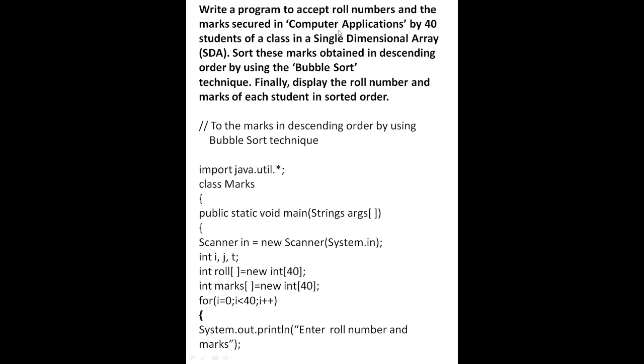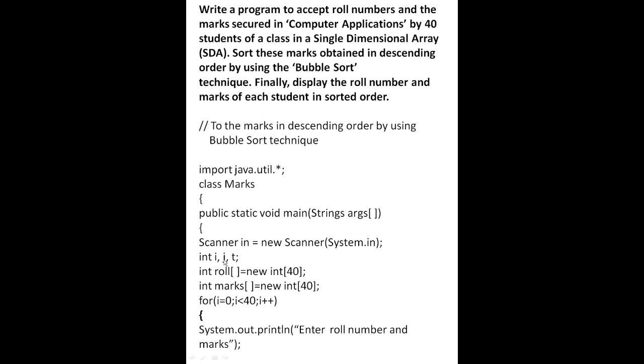Now this is the next program for bubble sort. Suppose we have entered roll number and marks of 40 students in computer application in a single dimensional array. Now you will sort these marks in descending order by using the bubble sort technique. Finally display the roll number and marks of each student in sorted order. First we will write the message, then 6 lines are the same, only the class name will be different.